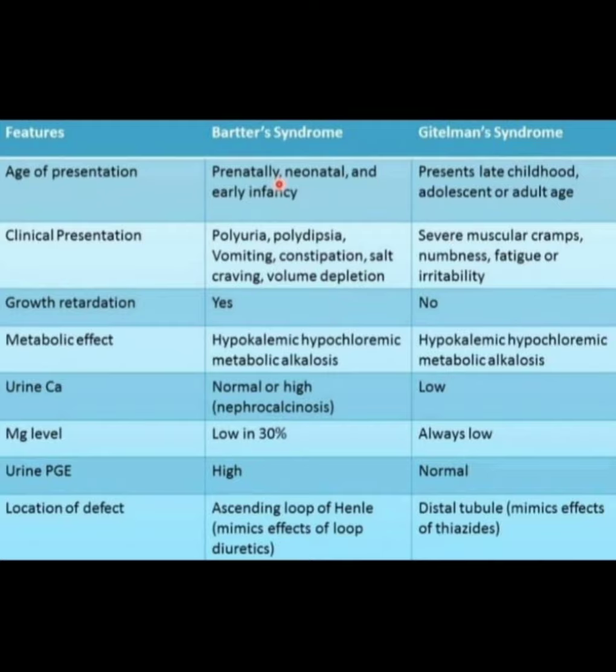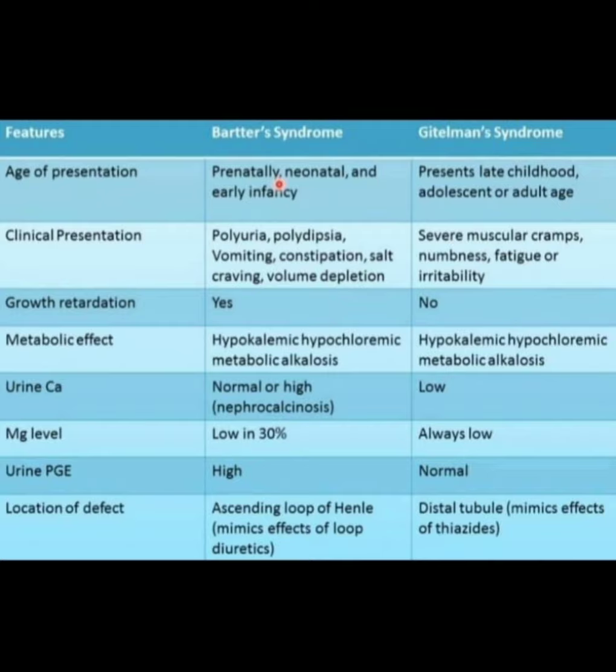In Bartter's syndrome, urinary calcium is normal or high, with nephrocalcinosis. In Gitelman's syndrome, urinary calcium is low. In Bartter's syndrome, magnesium level is low in 30%. In Gitelman's syndrome, magnesium level is always low. In Bartter's syndrome, urine PGE is high. In Gitelman's syndrome, urine PGE is normal.